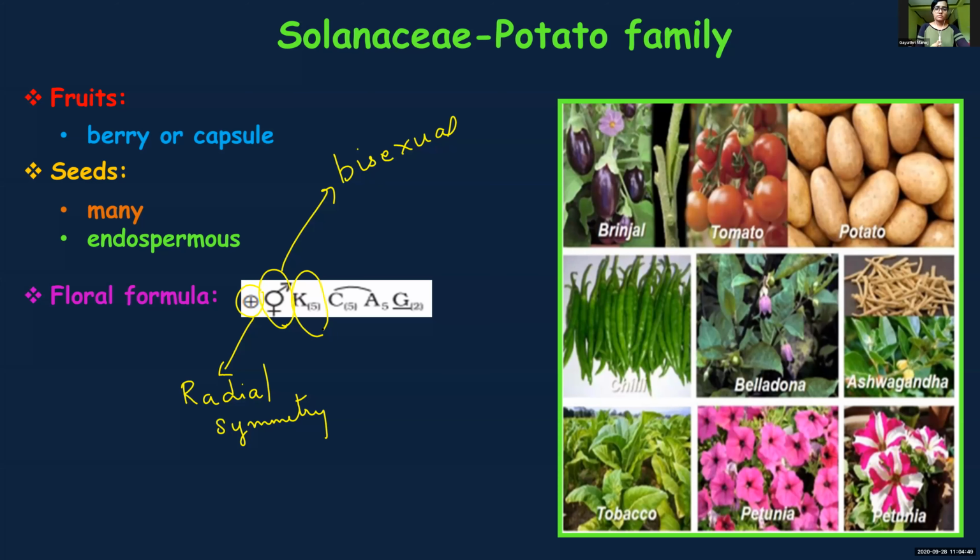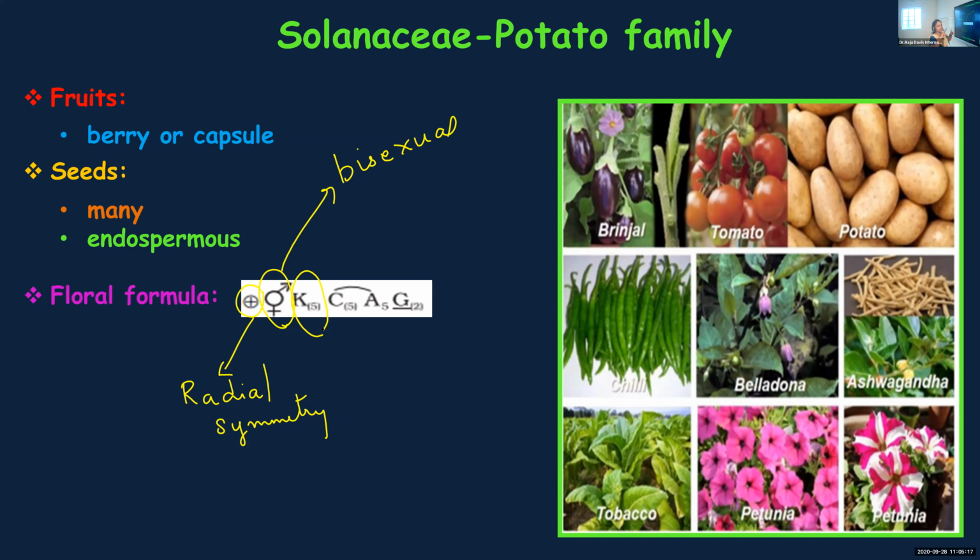Did you understand my question? Calyx is made up of? The green sepals. Calyx is made up of sepals. How many sepals, Anna? 5. Why are they put in brackets?